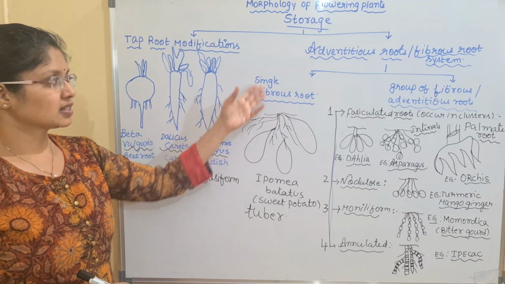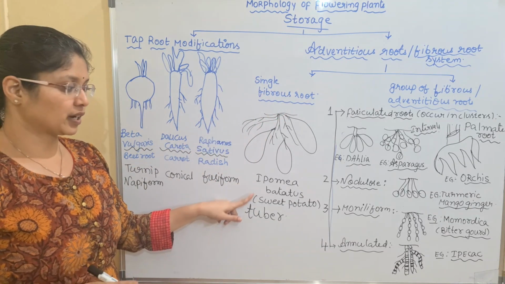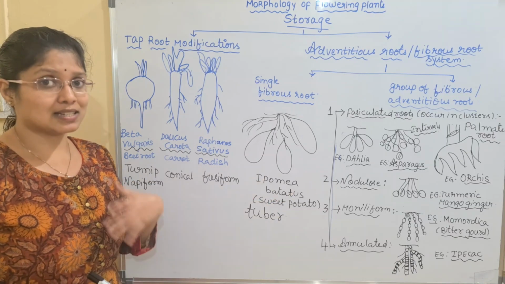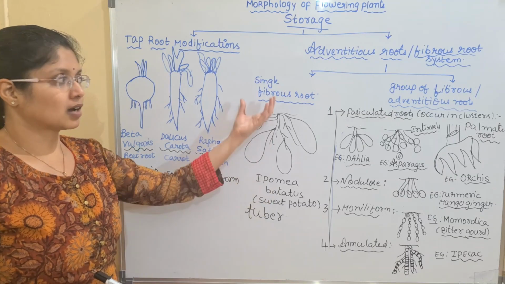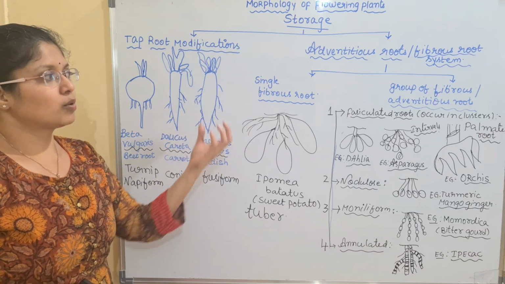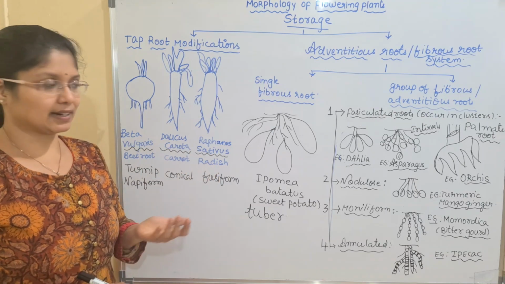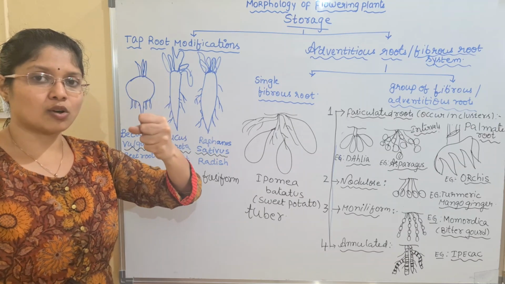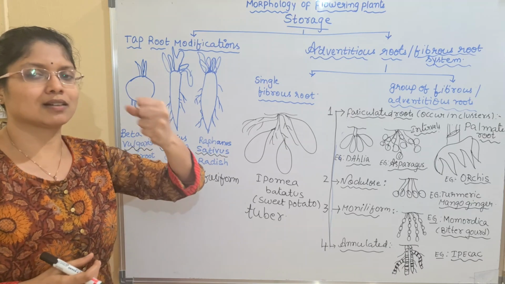Next we learned about the single fibrous root, where the important example I gave is sweet potato, Ipomoea batatas. It is a tuberous root because it has an irregular shape; no specific shape can be seen in sweet potato. And next we have the group of fibrous or adventitious roots, in which we learned four important categories. First is the fasciculated root. If you pick the plant from the soil, it gives a clustered appearance, with many storage roots seen in clusters.